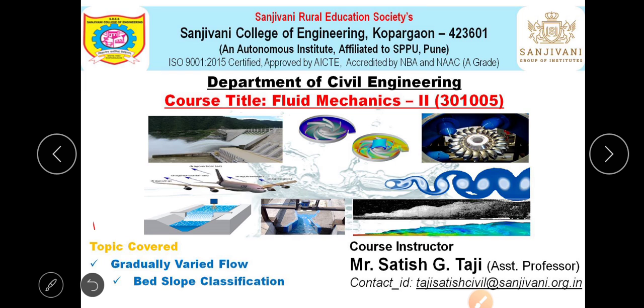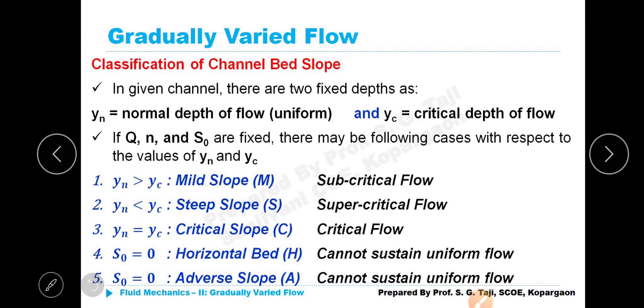Next we will continue with classification of channel bed slopes. Bed slope of the channel has been classified into different names, say mild slope, horizontal slope, steep slope, etc. Let us see. In a given channel, there are two fixed depths: the normal depth of flow, that is uniform, and the critical depth of flow, yc. So these are the two fixed depths in an open channel.